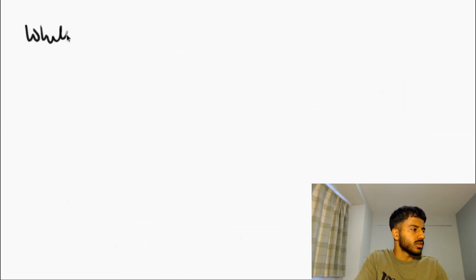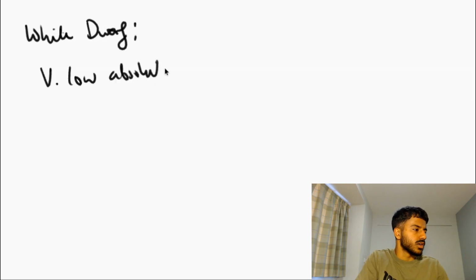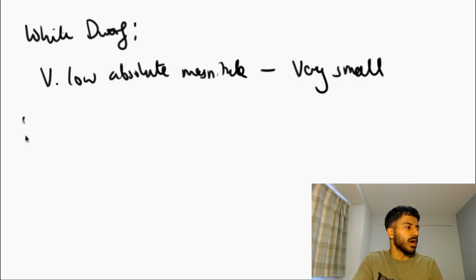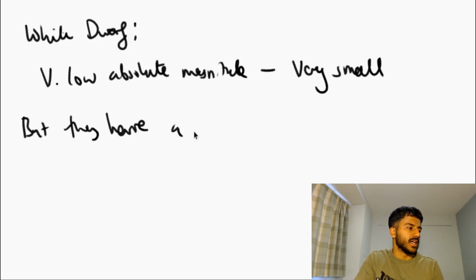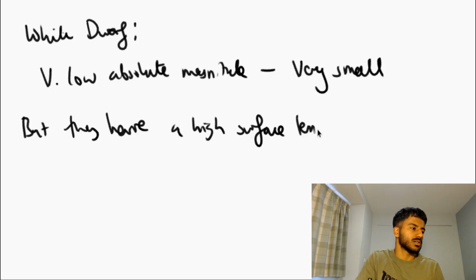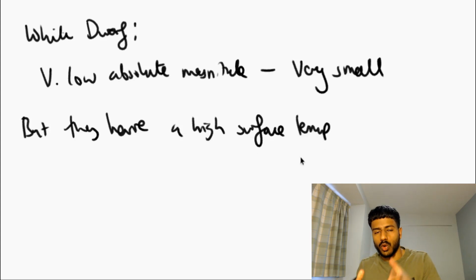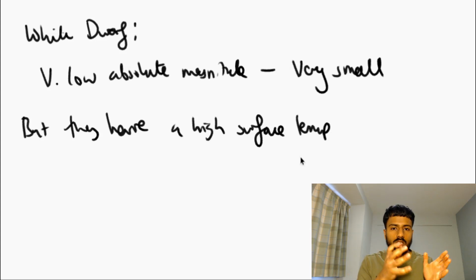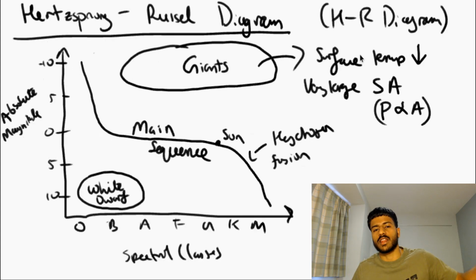Now, white dwarfs have very low absolute magnitude, and this is because they are very small, but they have a high surface temperature, and that is why they are on the left hand side of that graph. You can see there that they're in the high temperature section of the graph.